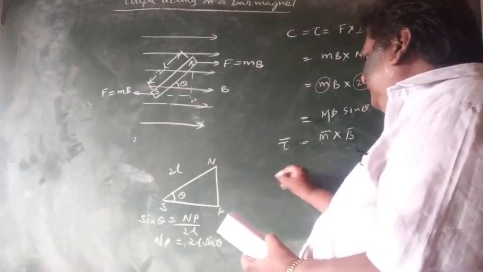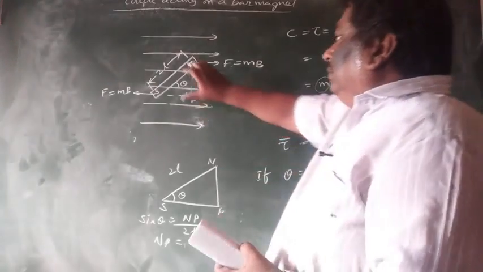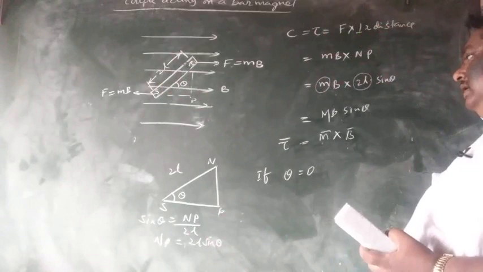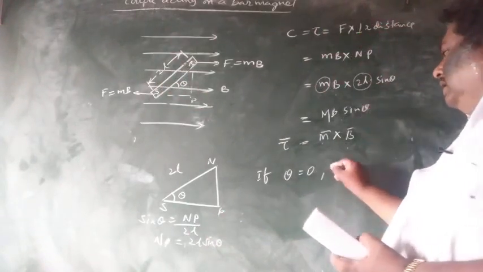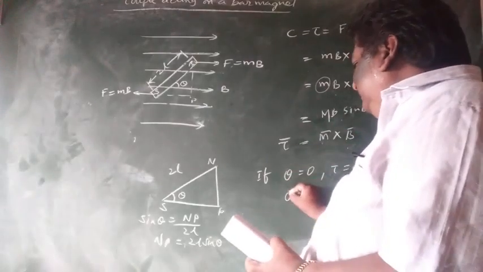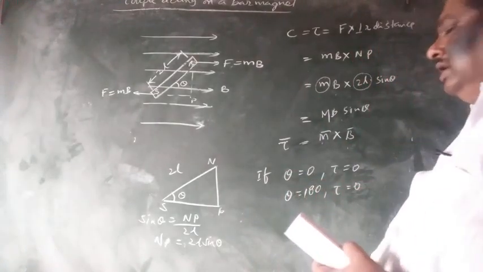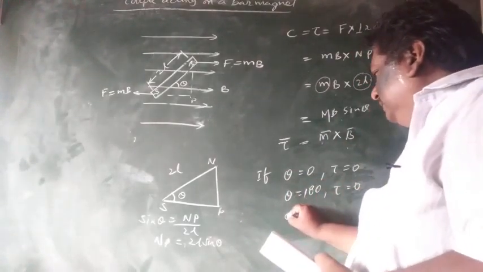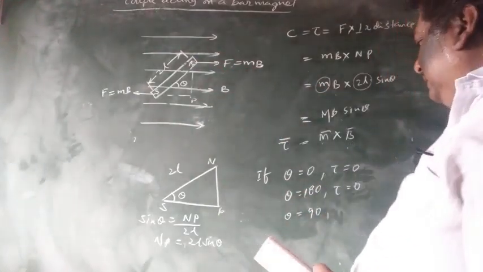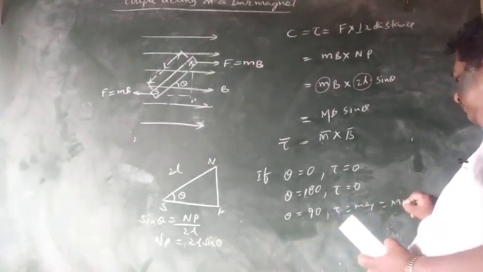Suppose theta equals 0. What happens? That is, the bar magnet's length is parallel with the magnetic field. Sin 0 is 0, so no net torque is acted. Suppose it is anti-parallel, then theta equals 180 degrees, then also the torque will be 0. Suppose theta equals 90 degrees, the magnetic field and bar magnet are perpendicular, then torque tau is maximum, that is equal to MB.